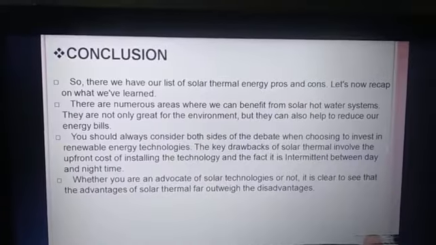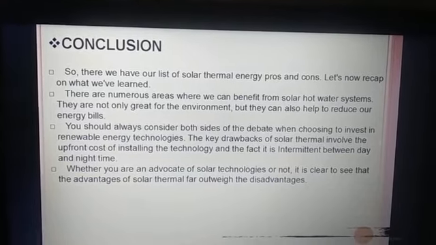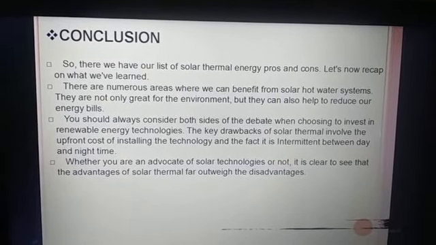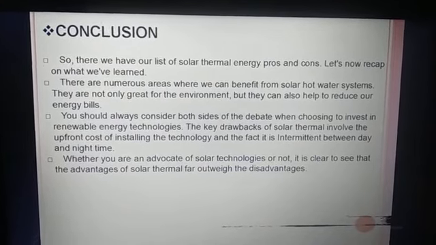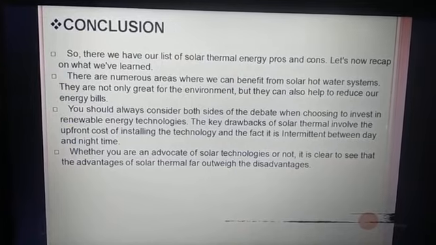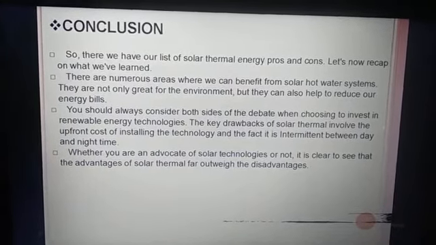Conclusion. So here we list the solar energy pros and cons. Let me recap now. There are numerous areas that benefit from the solar hot water system. They are not only great for the environment, but they can also help reduce our energy bill.